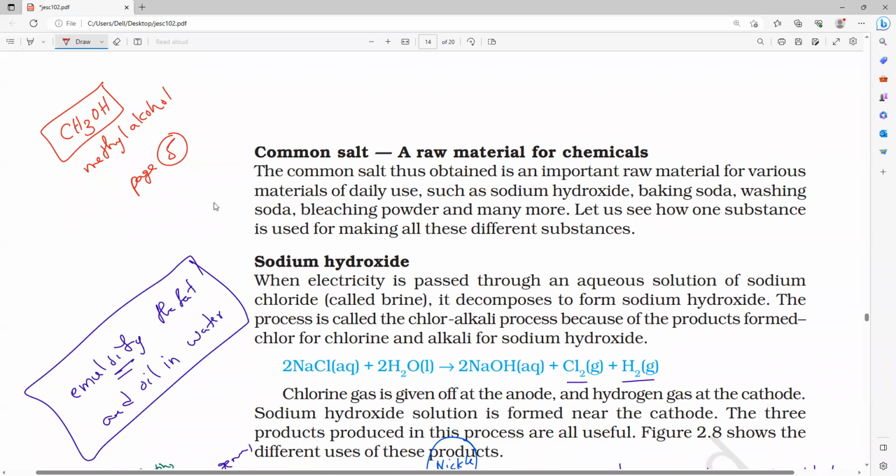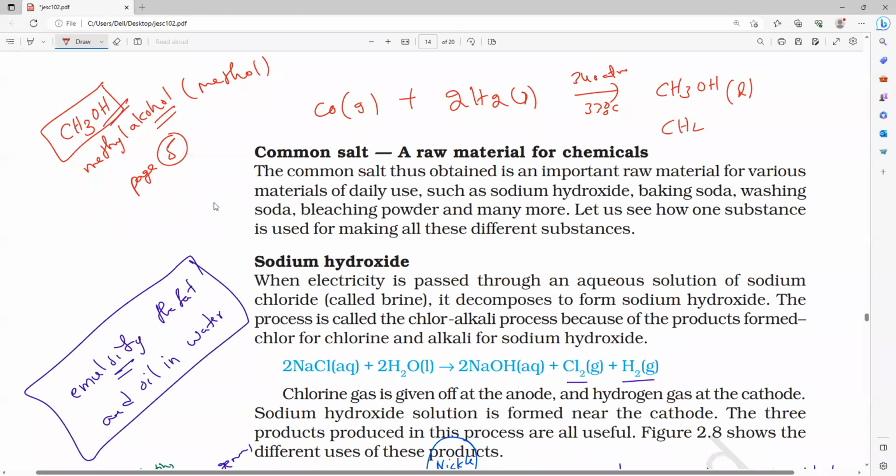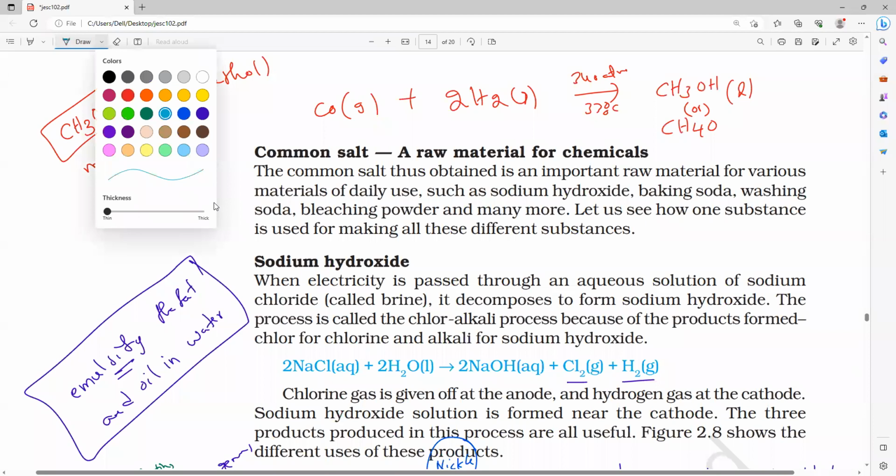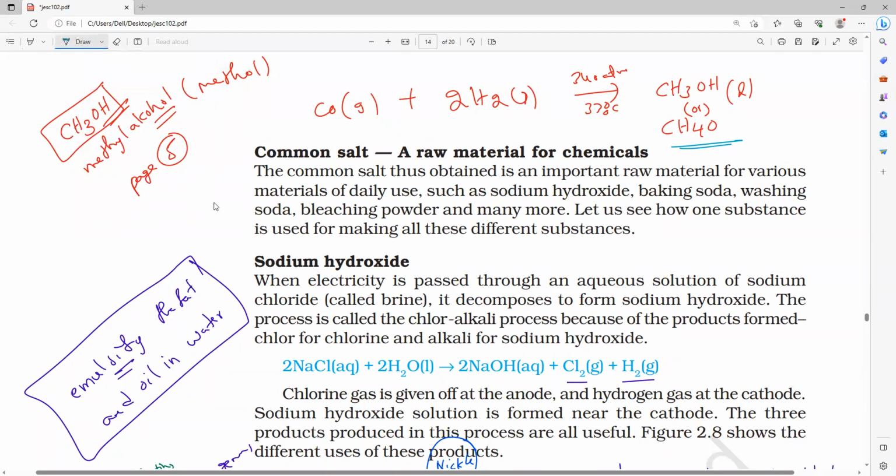For production of methyl alcohol or methanol, we are using hydrogen as a raw material. Verify the equation. Carbon monoxide gas reacts with hydrogen gas at 340 atm pressure, and we get CH3OH, which we can also write as CH4O. Do you remember this from practicing time? Here we also use a catalyst. What is the catalyst I told you? Mixed zinc oxide, sodium oxide catalyst. Zinc oxide plus